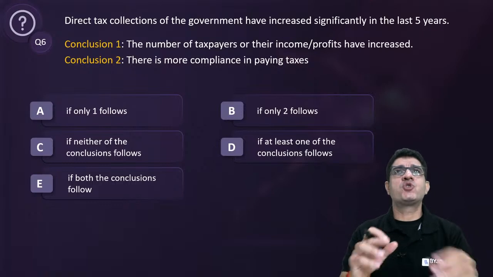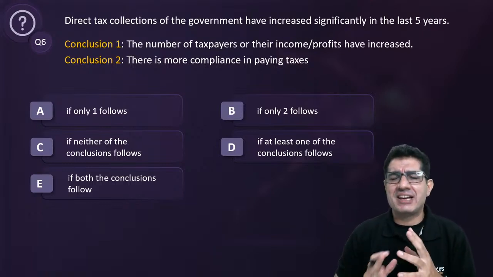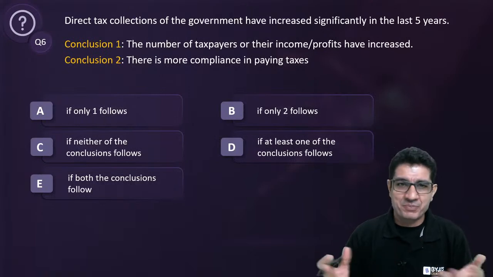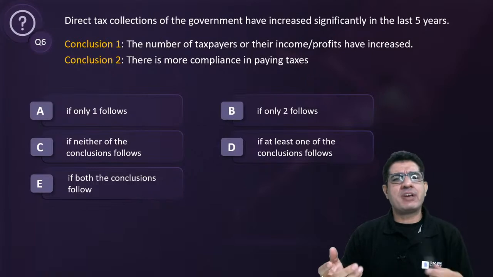Rajiv, when it comes to conclusions, we don't really look at extreme, right? We just label them as true, false and can't say. So second was can't say. And that is why we could very easily rule it out.